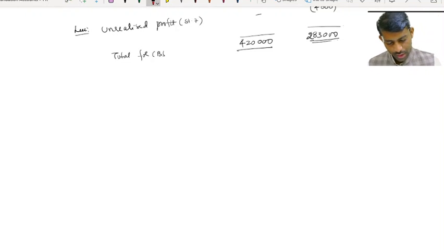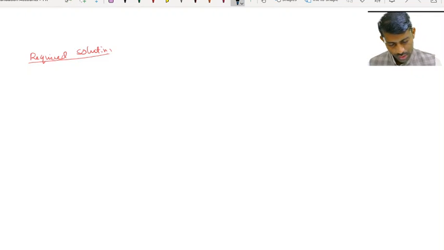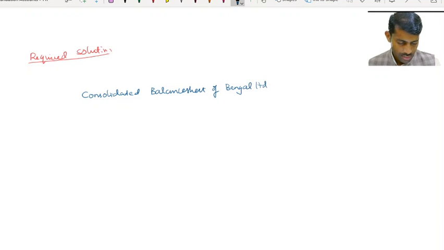Now let's go with the required solution. Consolidated balance sheet of Bengal Limited and its subsidiary Barkar Limited as on 31st March 2018.